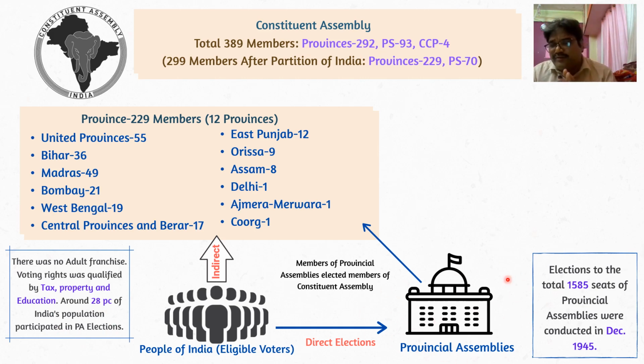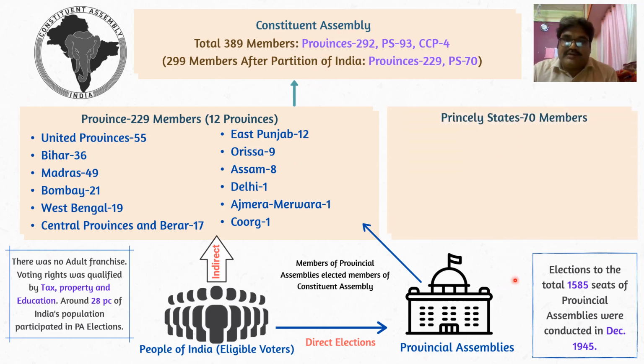And this was one of the very important criticisms leveled against the Constituent Assembly, because they said that this is not a completely representative body, because most of the Indians were not part of the voters for the provincial assembly election. But we will discuss later on how the Congress leadership overcame this particular criticism. And this is how these provincial assembly members were sent to the Constituent Assembly.